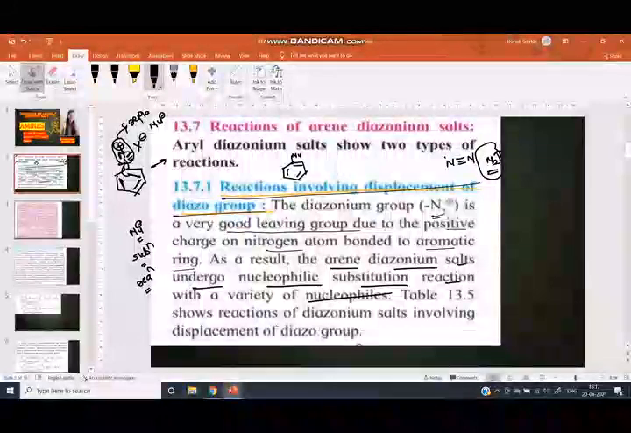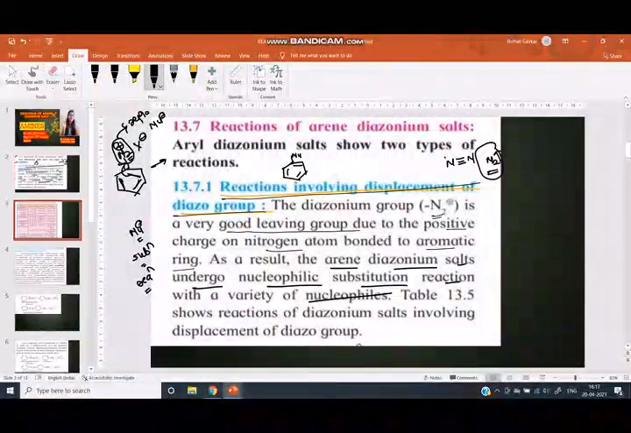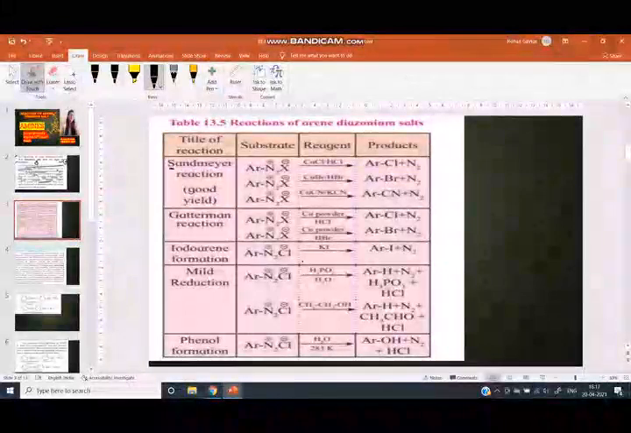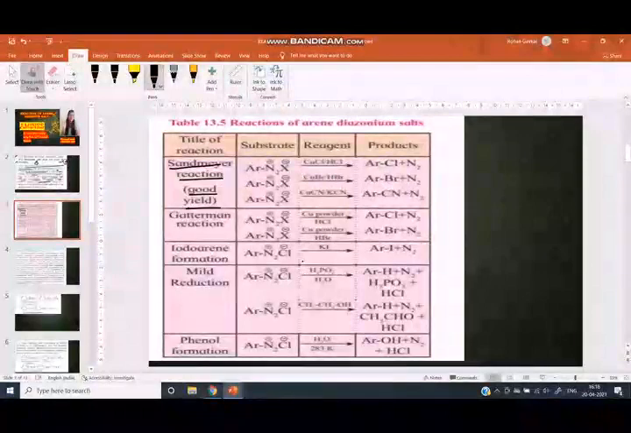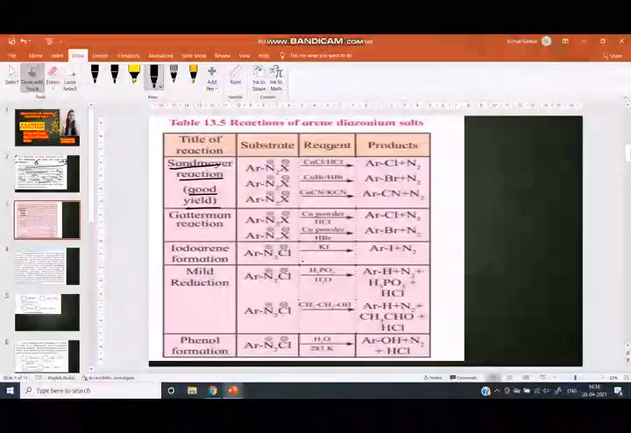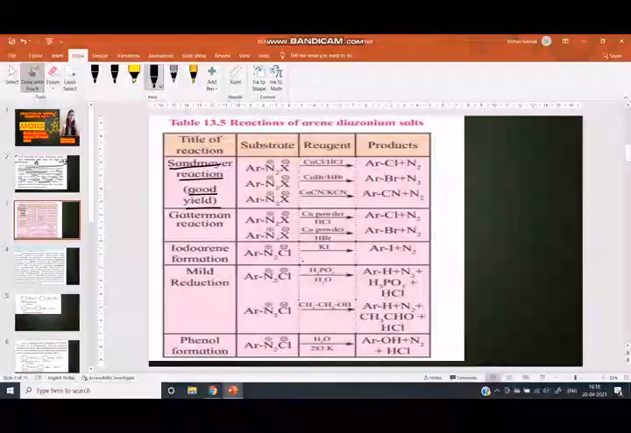Now we can see the reactions involving the displacement of diazo group. The first reaction is the Sandmeyer reaction. The reaction yield is good. What is meant by Sandmeyer reaction? When arene diazonium salt reacts with copper halide in presence of acid, it is called the Sandmeyer reaction.